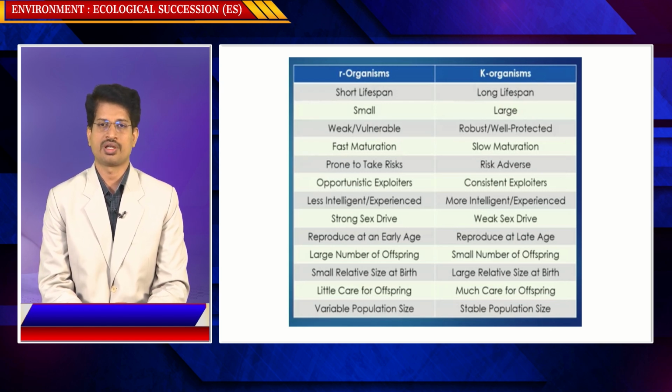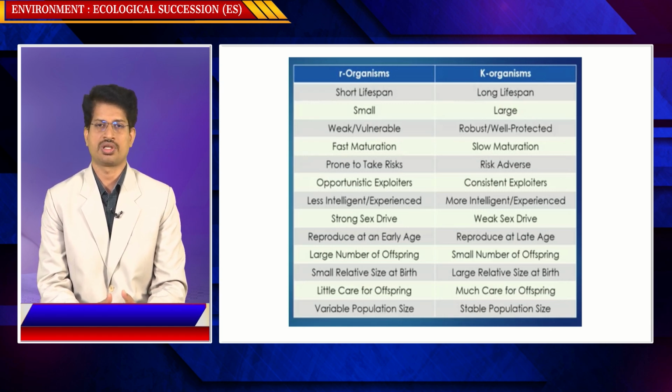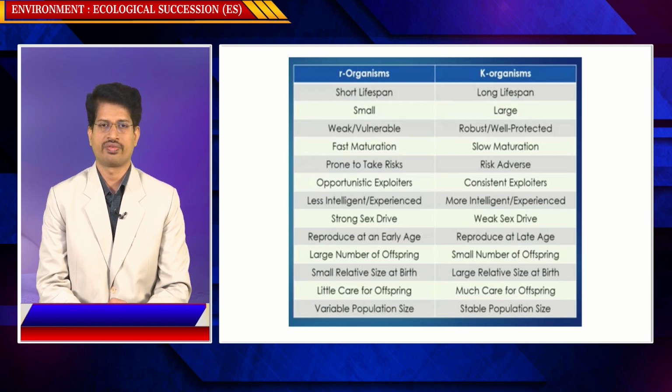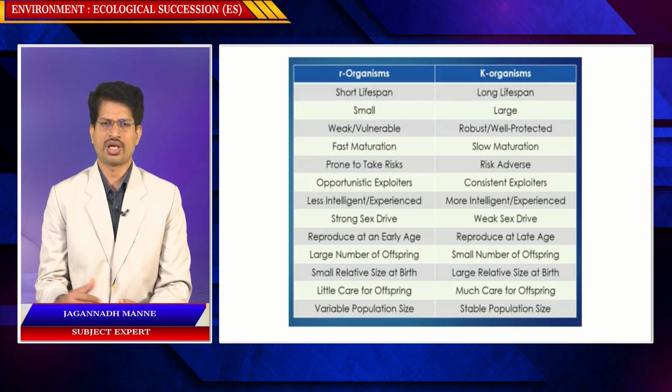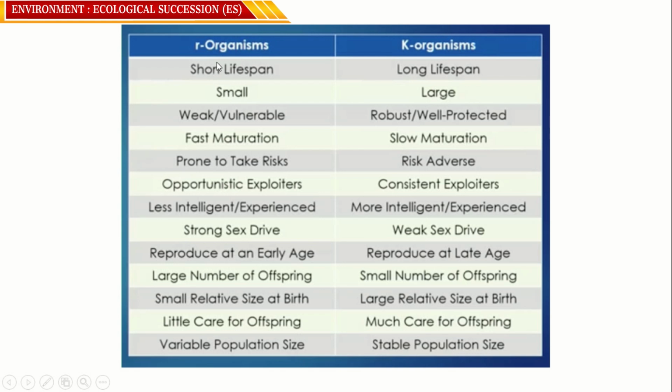Long lifespan, some animals can live for years together, 50, 60, 70, 100 years. So that is one of the differences. Some are very small like mosquitoes and microorganisms, some are very large like elephants, some are very robust, some are very small. Some mature very fast to reproduce, some take a long time to mature. Some have strong sex drive, weak sex drive, large number of offspring, small number of offspring. So these are the fundamental differences between R selection organisms and K selection organisms.